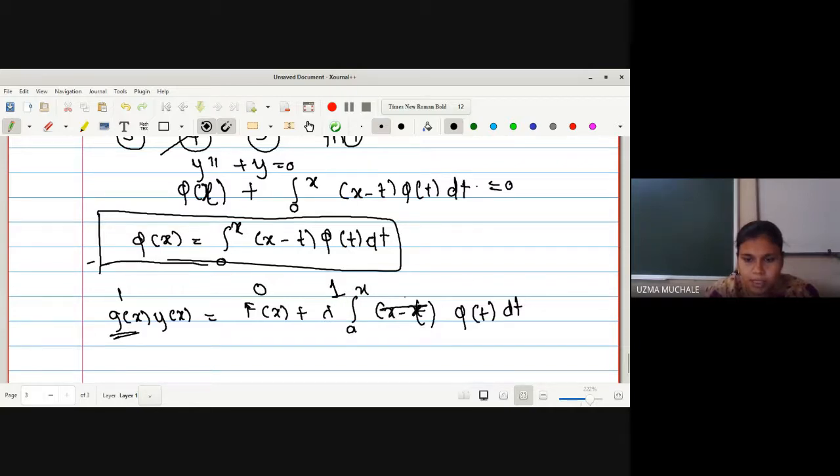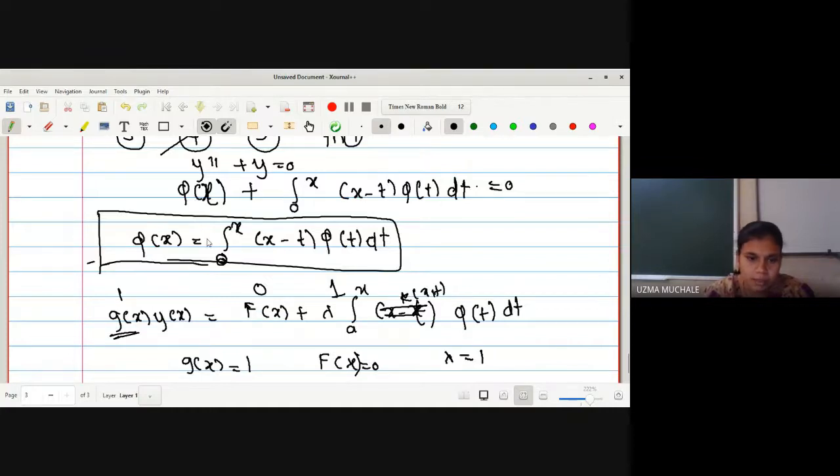Sorry, here it should be k of xt, no? General form. So what is k of xt we have? It is x minus t and phi of t dt. As we can write in the exam also, you have to write. So here we get g of x is 1 and we get f of x is 0. There is no term without integration here. So f of x is 0.